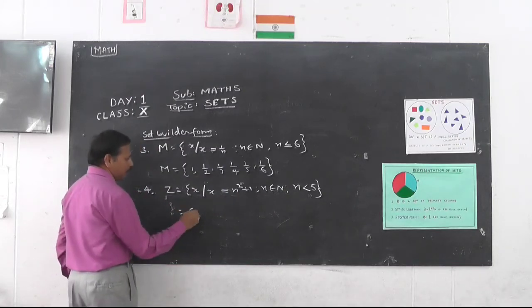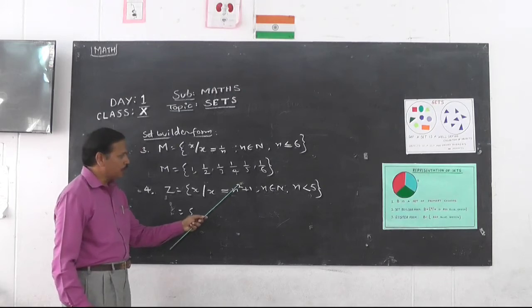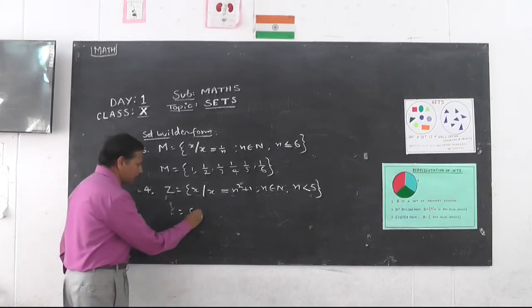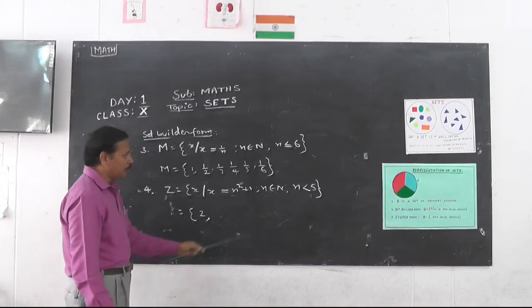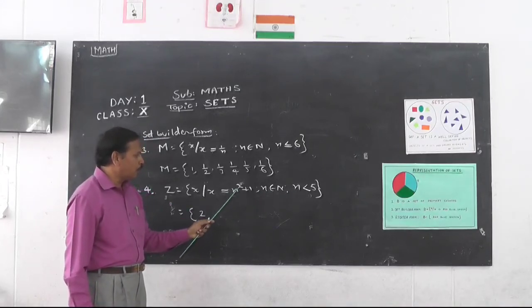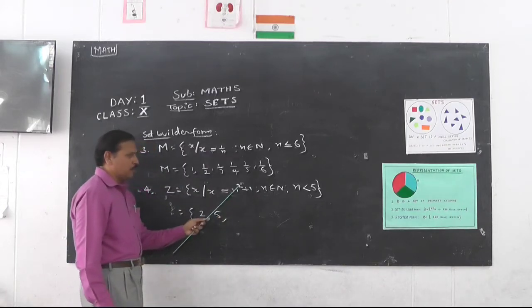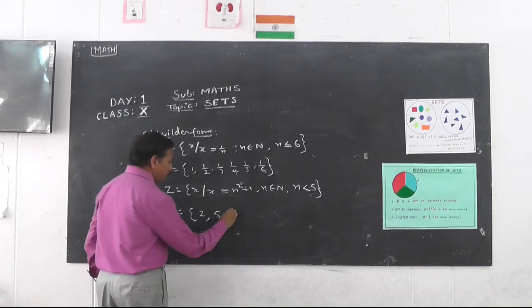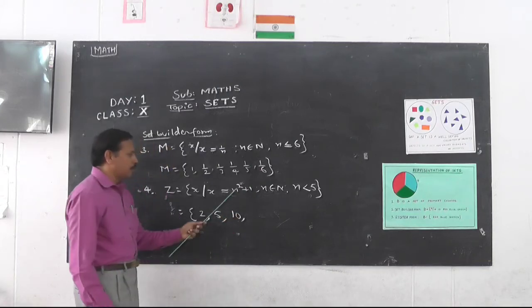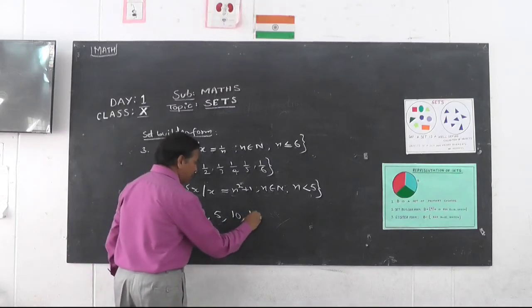First, n value we take as 1: 1 square is 1, 1 plus 1 becomes 2, the first element. The second element: 2 square is 4, 4 plus 1 is 5. Next comes 3: 3 square is 9, 9 plus 1 is 10. Next 4 square is 16, 16 plus 1 is 17.